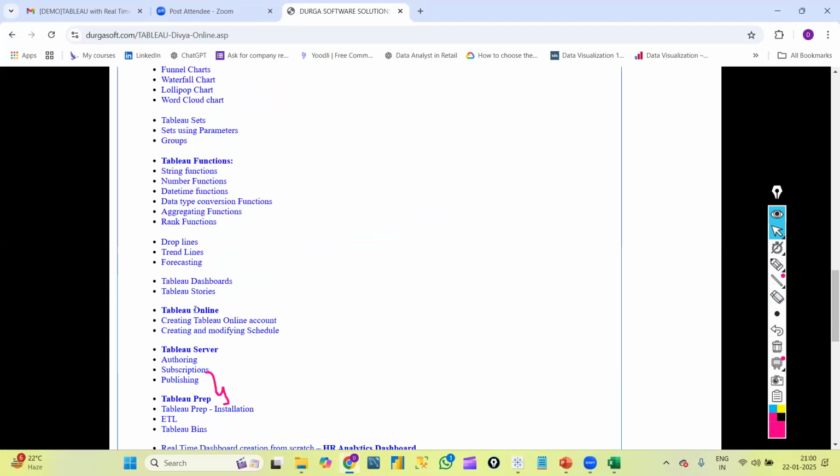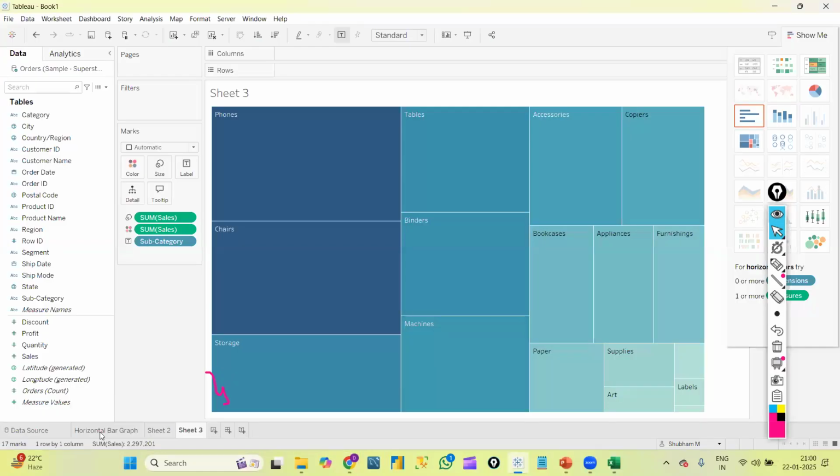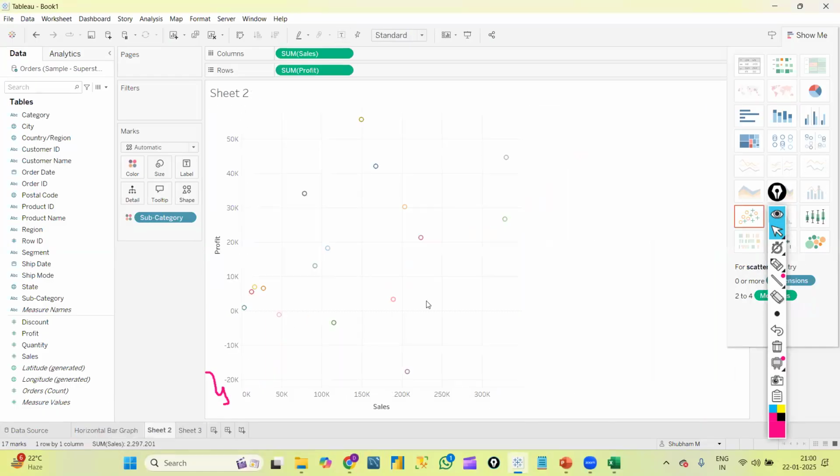Okay. So next, Tableau dashboards, one more important concept. Today we created individual graphs. Basically, this is one graph, this is one graph. A dashboard, in the sense, is a collection of sheets.